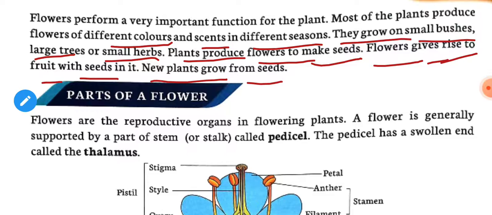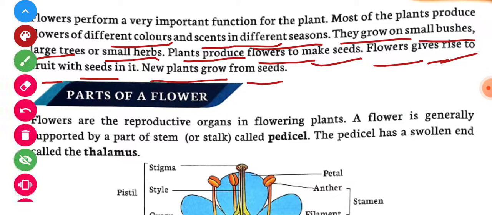So children, flower is the main and important part of a plant, because most of the plants produce flowers of different colors, different types, different sizes, and scents in different seasons.